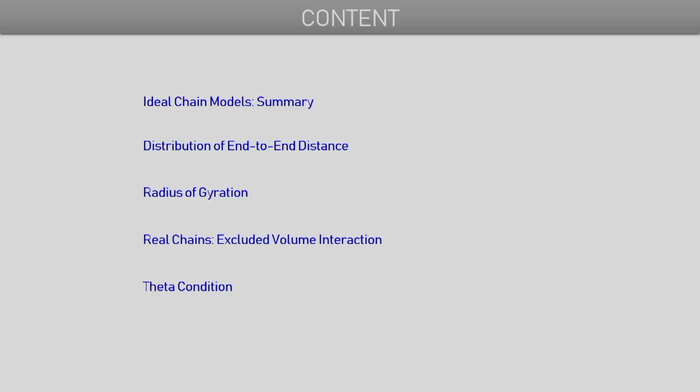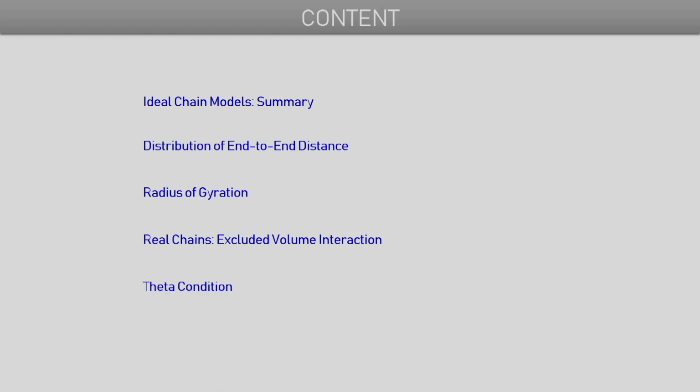After discussing radius of gyration, we will look at the behavior of real chains, and in particular we will be discussing real chains from the point of view of excluded volume interactions. The final topic that we will be covering, qualitatively, is the behavior of these polymer chains in solution, and in particular the concept of theta condition and theta solvent.